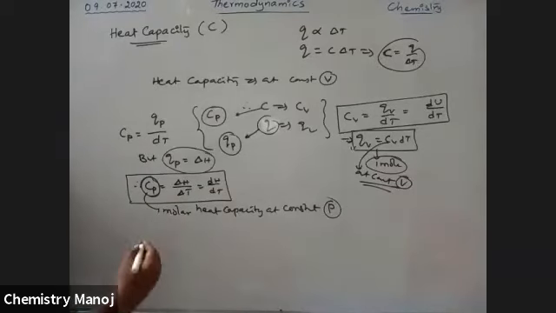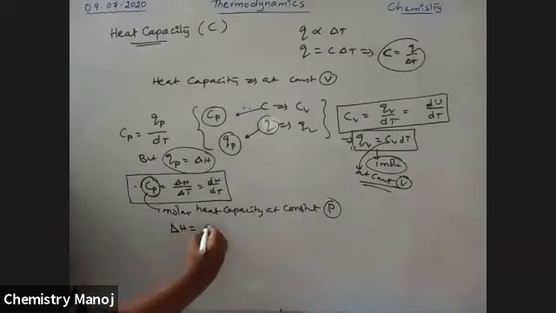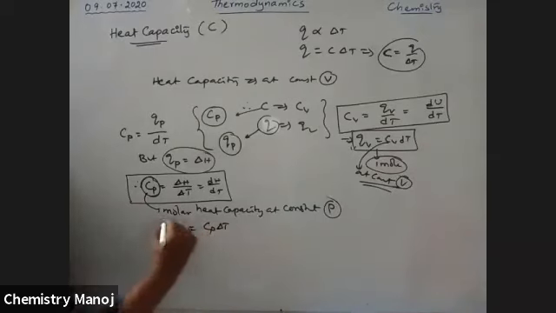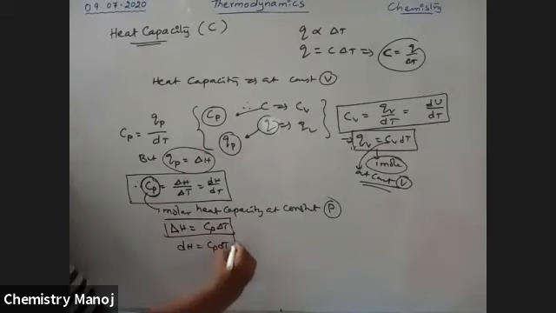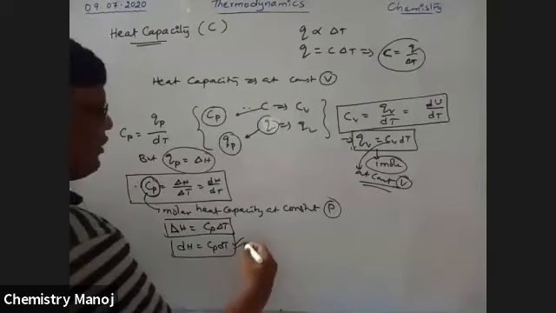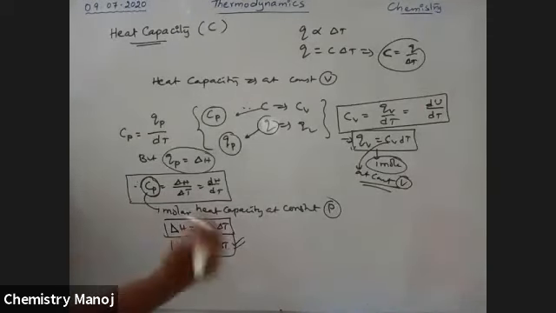So from this, delta H is equal to CP delta T or dH is equal to CP dT. These are the frequently used relations. This is applicable once again for 1 mole of gas.